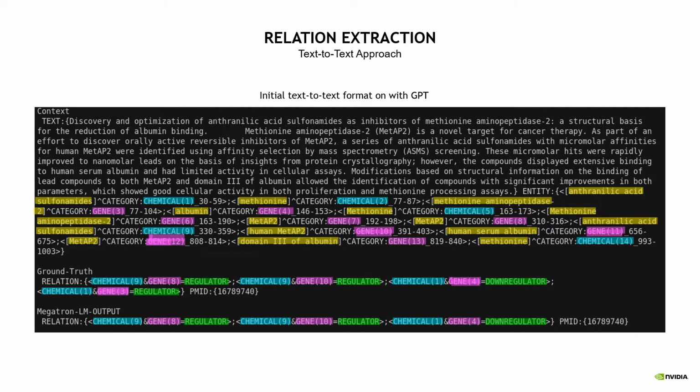This whole thing under context is what we input and prompt the model with, and what's shown under ground truth is what we expect the model to output. So we expect it to output the chemical and gene IDs of the entities that it's referring to, and then the relationship that it predicts between them.